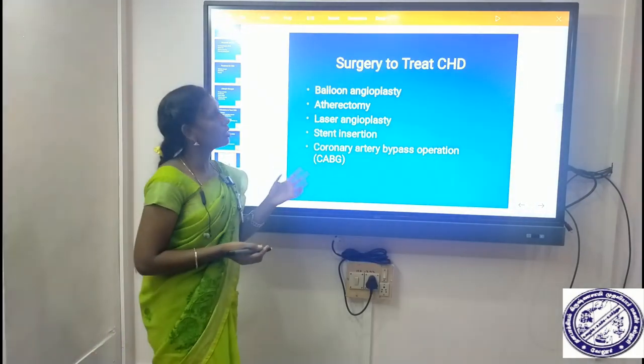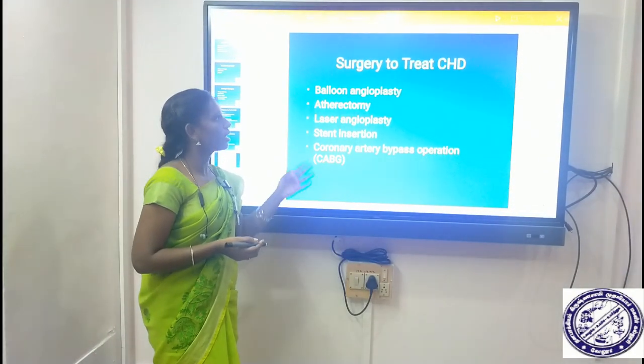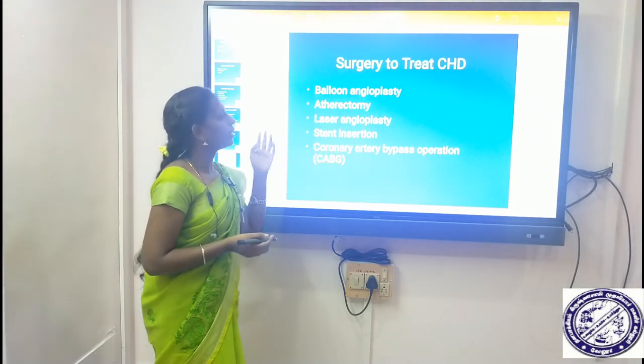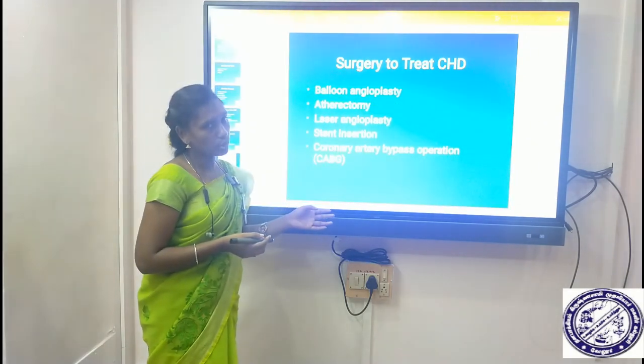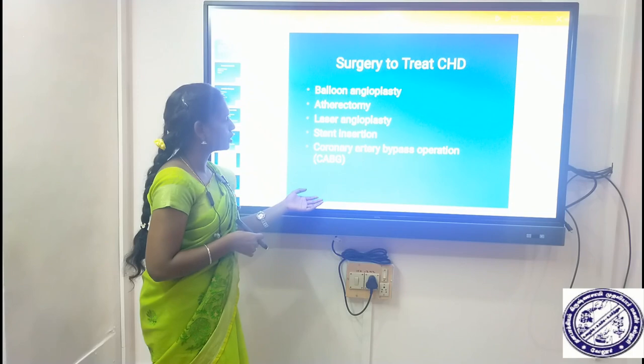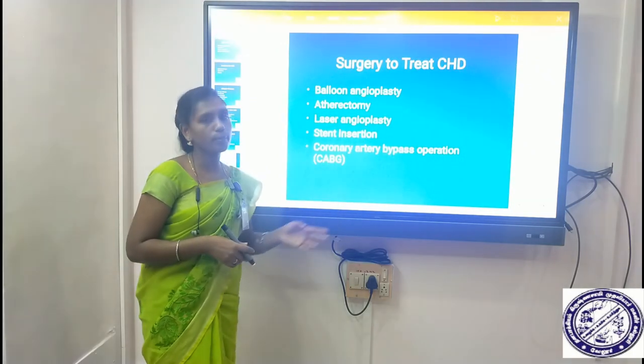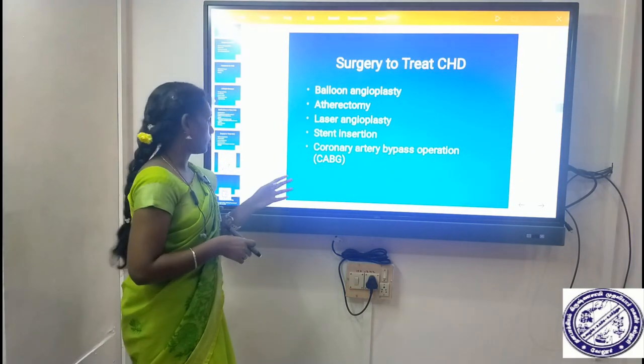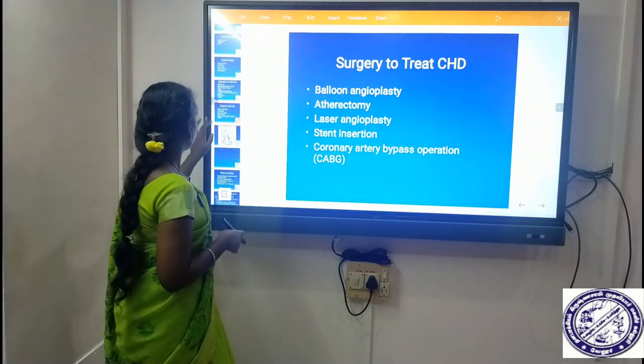And surgery. Surgery to treat coronary heart disease includes balloon angioplasty, atherectomy, laser angioplasty, stent insertion, and coronary artery bypass operation. So CABG, that is the surgery.